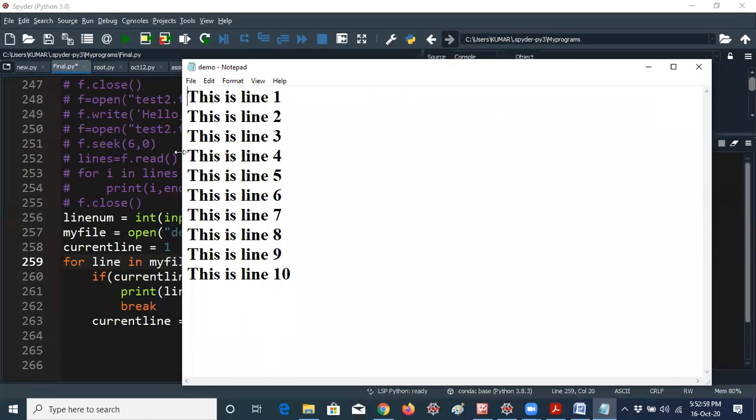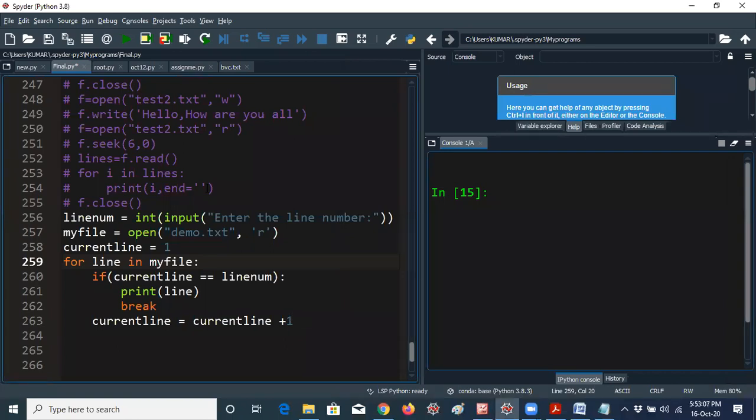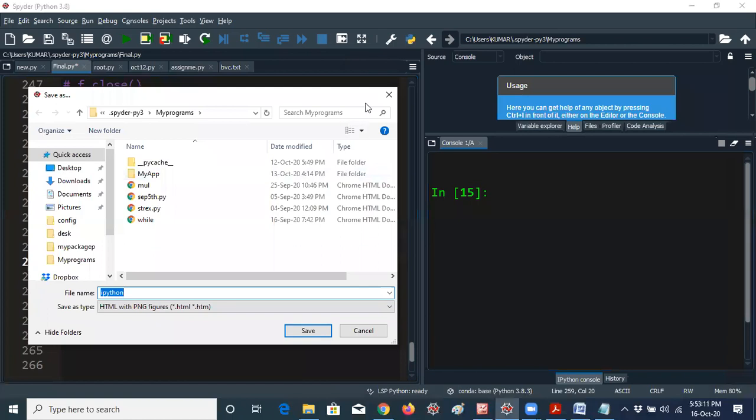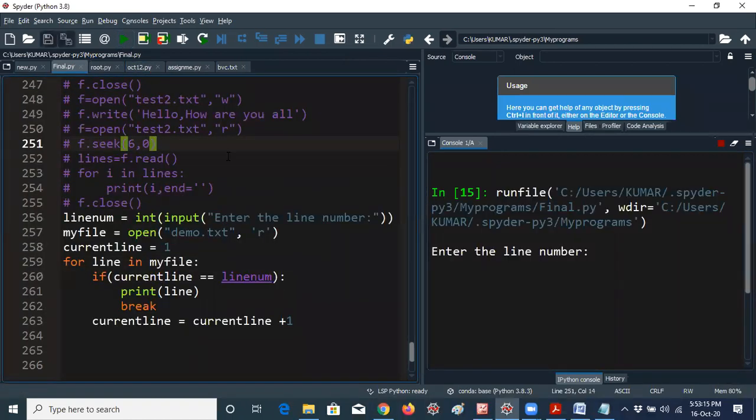Now I will run the program. You can see this is the first line, this is the second line, this is the third line. I don't want to open this notepad again and again, so let me run this. Enter the line number.